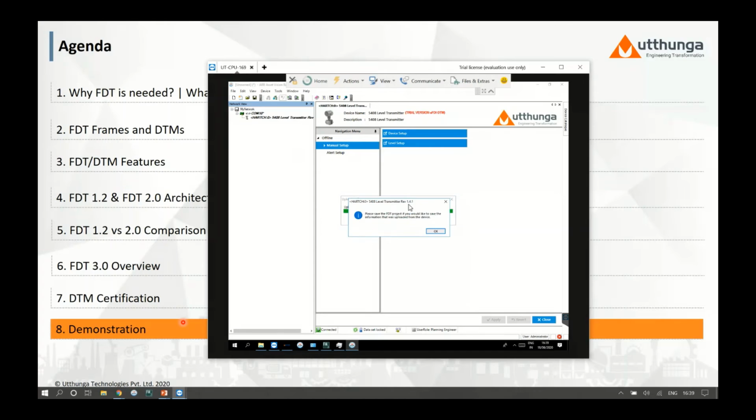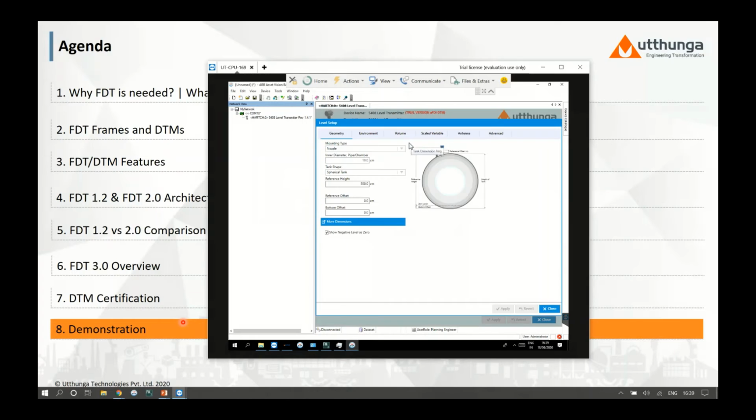So now the upload operation is completed successfully. And let me disconnect the device. And let us look at the configuration which we changed. You can observe that now whatever the data which we changed and read from the device, it is modified. So this is the purpose of the upload operation.